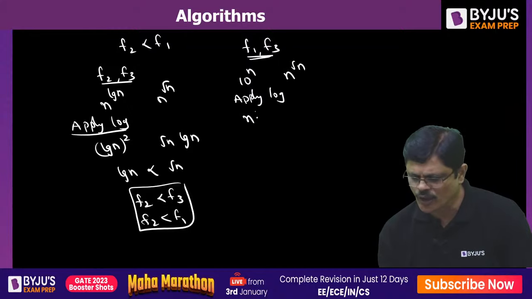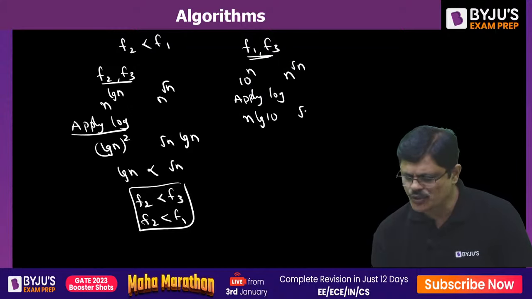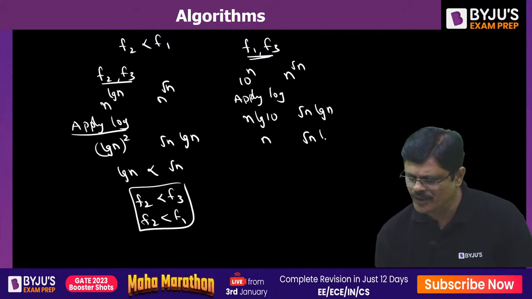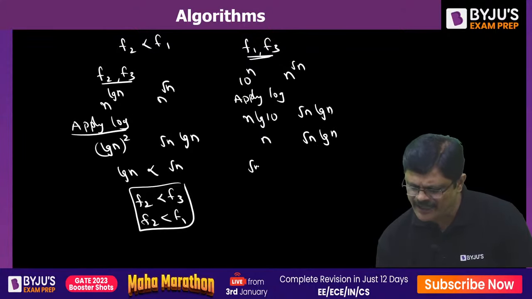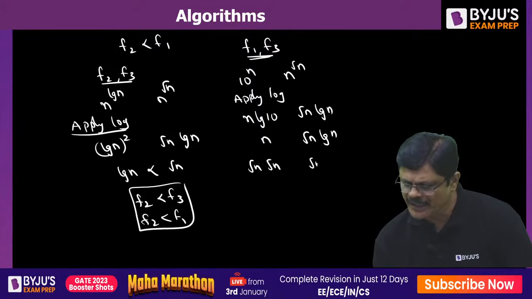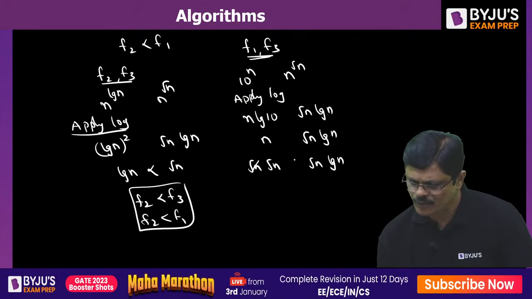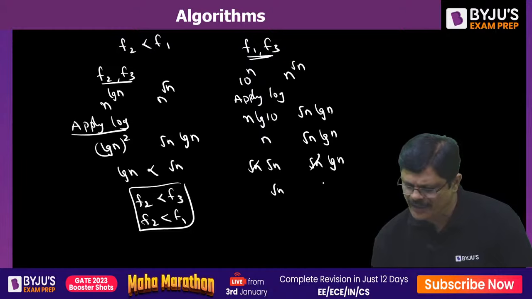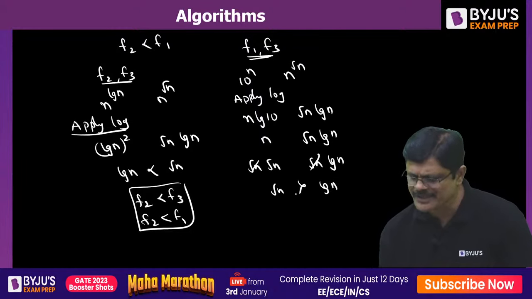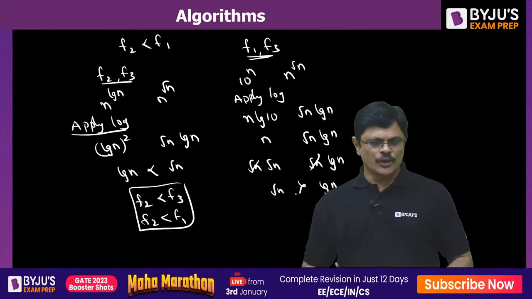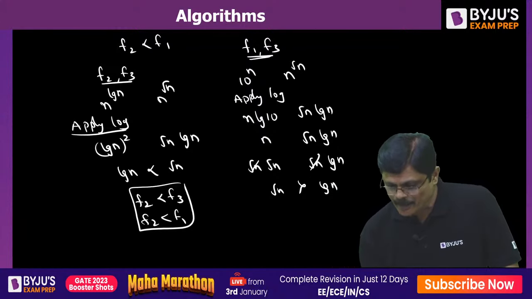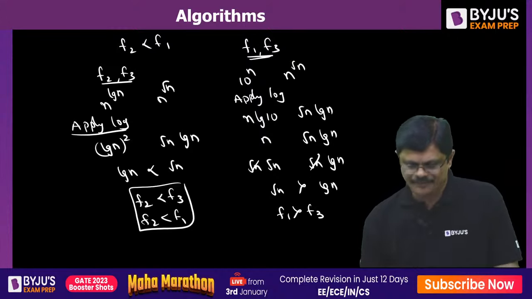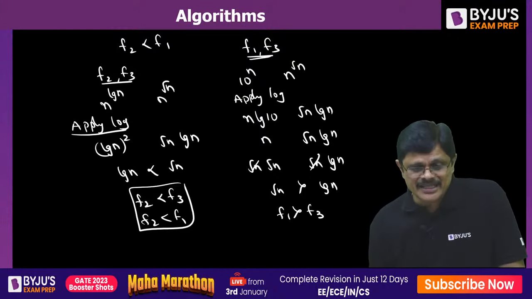So this is n log n, and it is root n log n, my dear friends. That is n into root n log n. See, n can be written as root n into root n, so it is root n times root n log n. One root n cancels, so you get root n, and here it is log n. So obviously root n is larger than log n. That means F1 is asymptotically larger than F3.